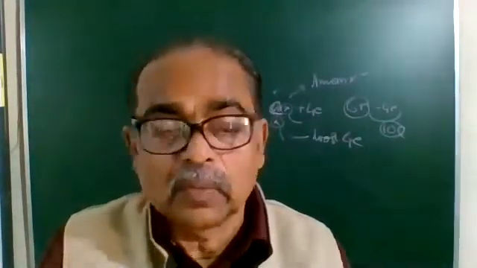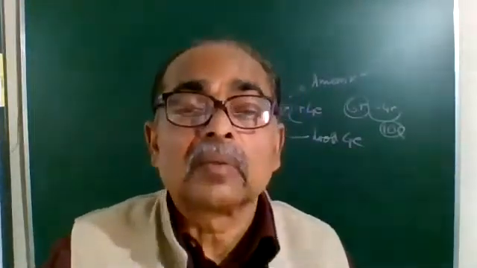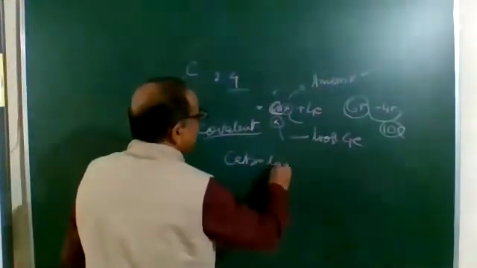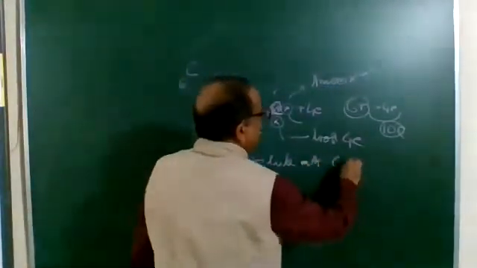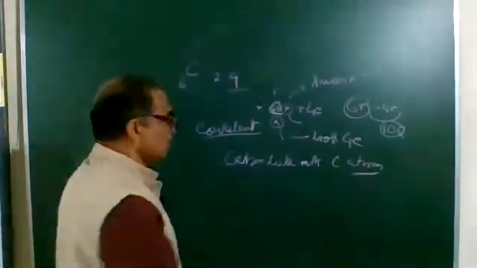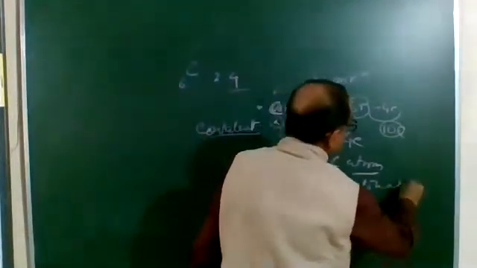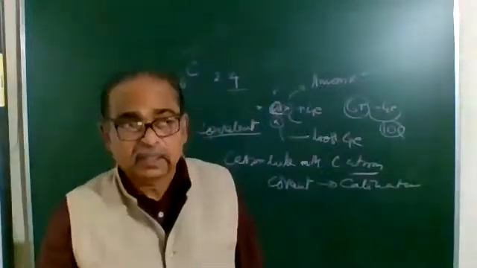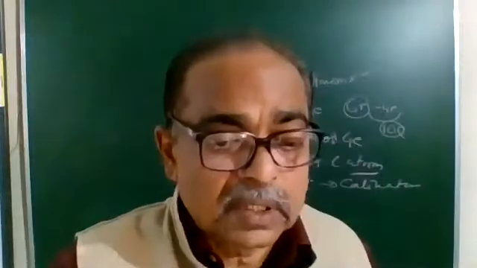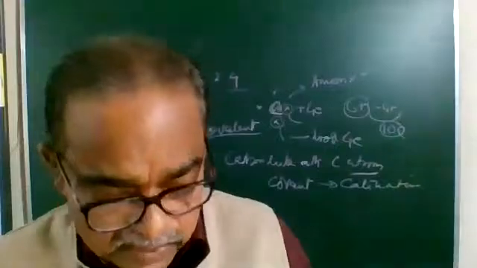So, due to the unique property. And what is this unique property? The first one is the tendency to form carbon-carbon bonds. We have studied earlier that carbon links with other carbon atoms to form covalent bonds. Understood? The self-linking of carbon atoms is known as catenation. This property of bonding with the same atom, the same element, is known as catenation.